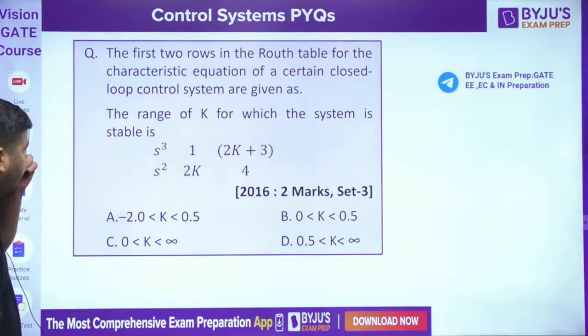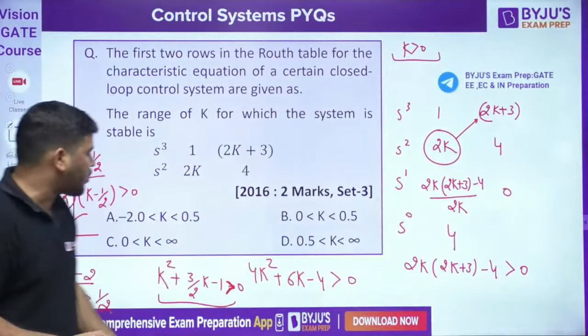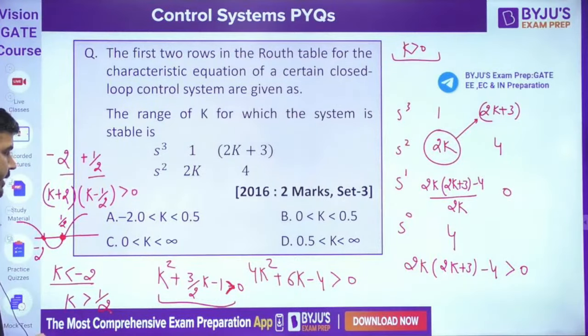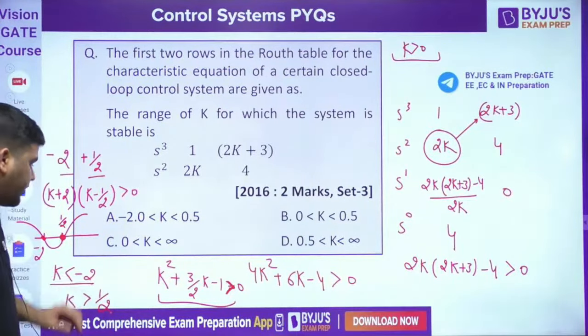And this column is positive for k greater than 0 also. So you have to find the common range. So the common range is k has to be greater than half.